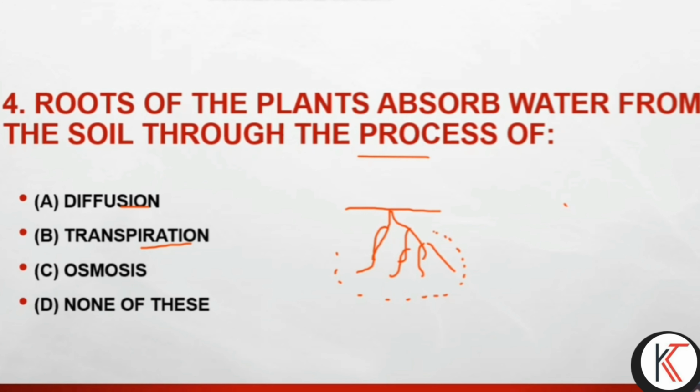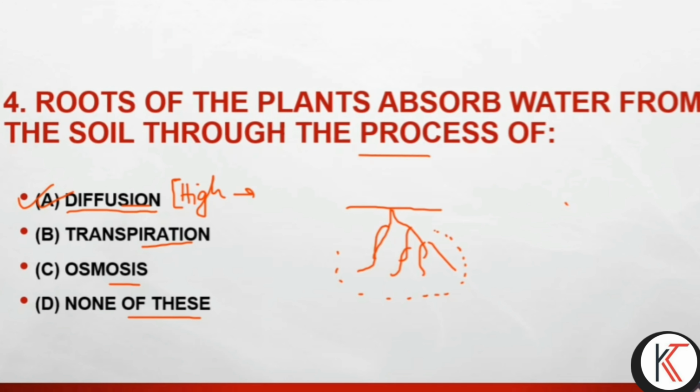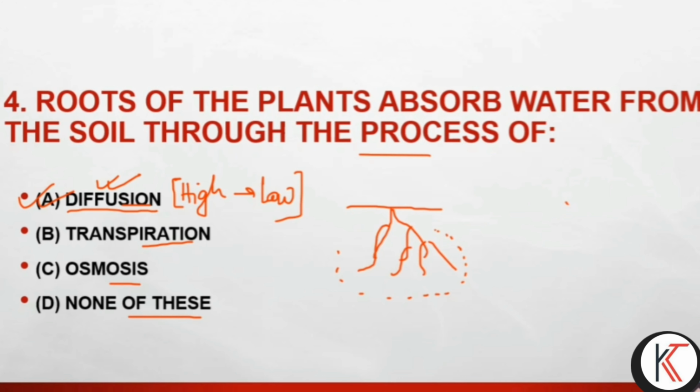Diffusion, transpiration, osmosis, or none of these. This is the answer, it will be the diffusion process. In case of diffusion, water goes from the high concentration to the low concentration place. So that is why the answer is diffusion.